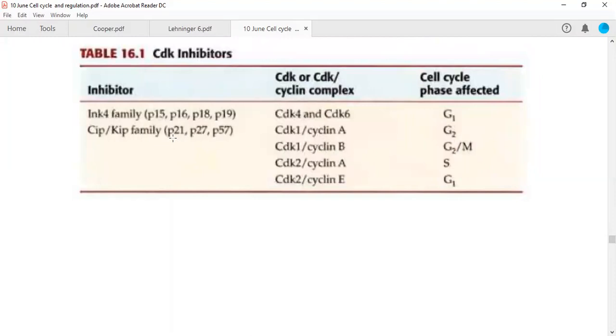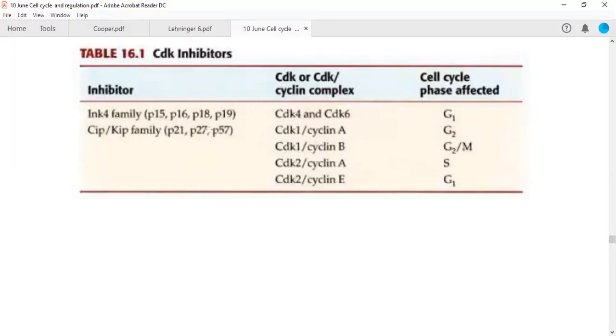Now the second family of inhibitors is the CIP-KIP family, which is CDK inhibitor proteins or kinase inhibitory proteins. These include P21, P27 and P57. P27 we discussed yesterday. P21 also, because it is under the direct control of P53.